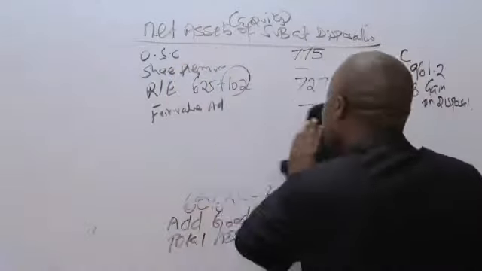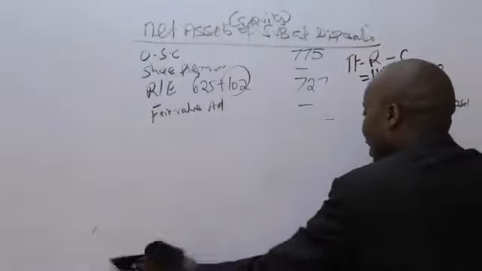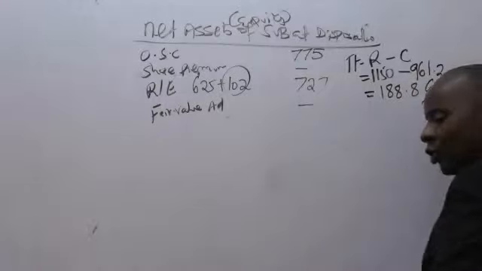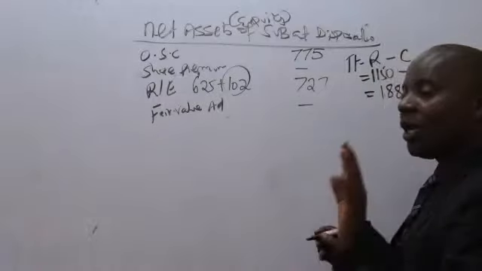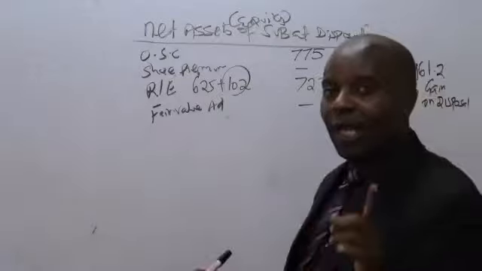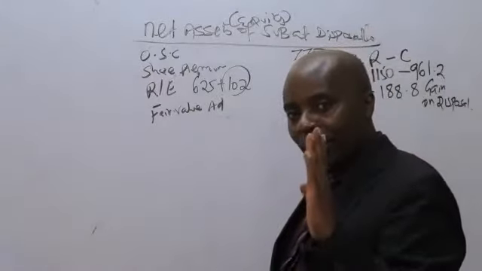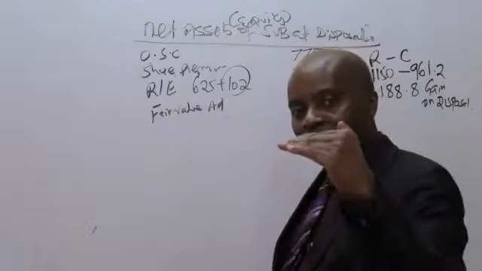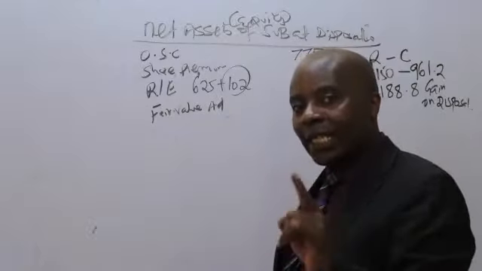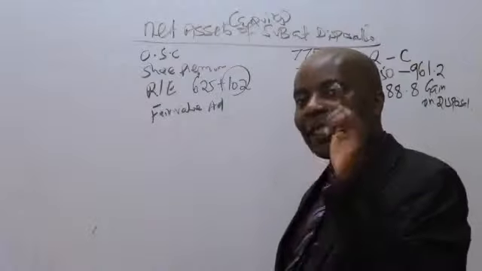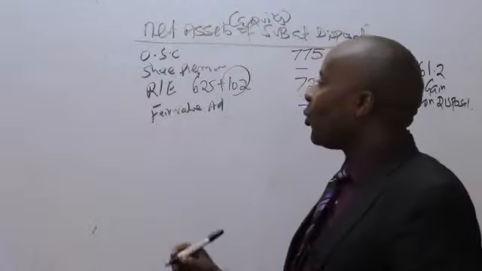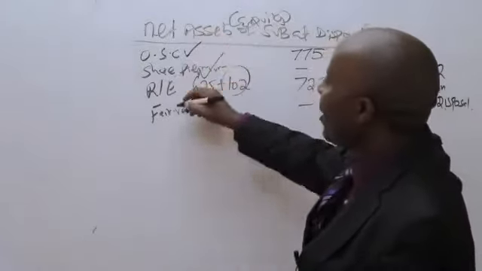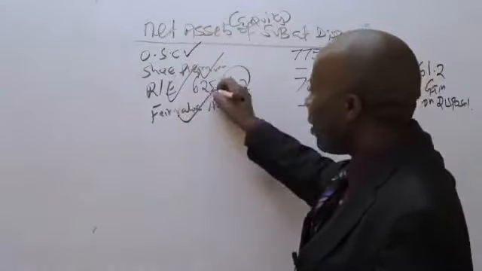Anytime you're told that a company has disposed their shareholding in a particular subsidiary, and you've lost your control, the very first thing you will need to do is to give us the goodwill as at the date of losing control. So do a goodwill account. Step number 2, give us net assets of that company as at the date of disposal. How do we get net assets? It's ordinary share capital, share premium, retained earnings, and a fair value adjustment.